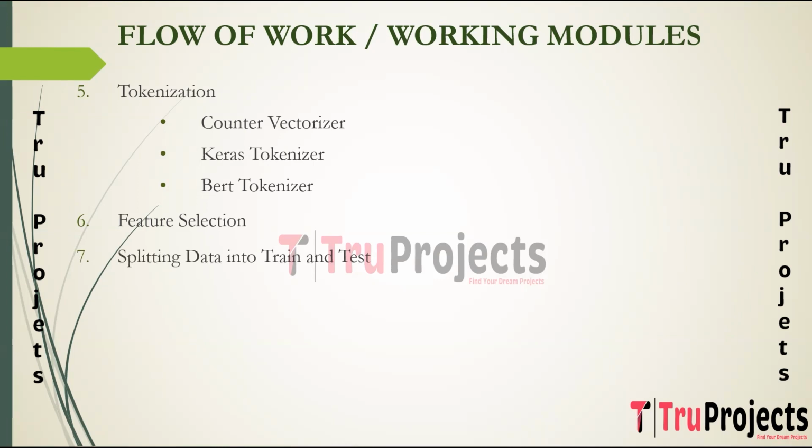The next step is splitting the data into train and test. The dataset is divided into training and testing sets to enable the evaluation of the model performance on unseen data. Coming to building the model, this step involves defining the architecture of the machine learning and deep learning models that will be used for spam classification, outlining the structure and components of the model.